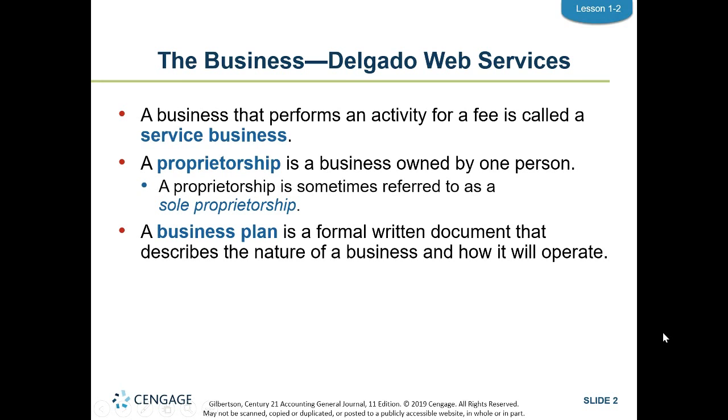Another reason is proprietorship gives you sole control. You get to make all the decisions. You don't have to check with somebody to be able to do something first.